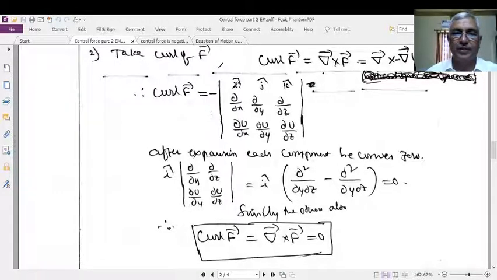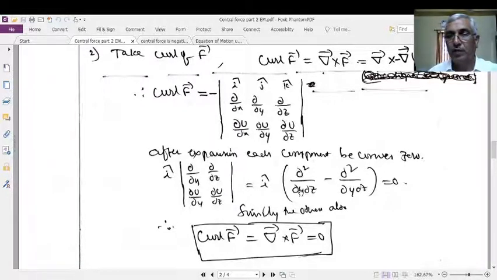The first term is i cap into the 2 by 2 matrix of this one, which means dou by dou y, dou by dou z, dou u by dou y, dou u by dou z. Therefore, i cap into dou square u by dou y dou z minus dou square u by dou z dou y.